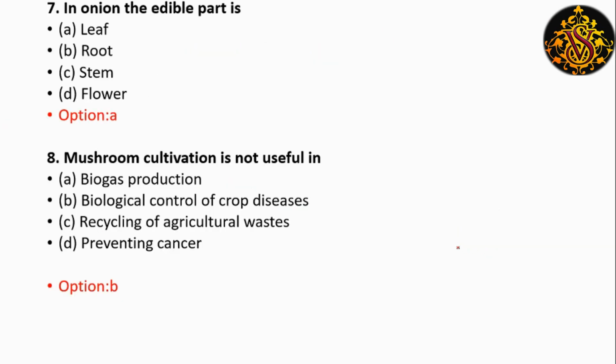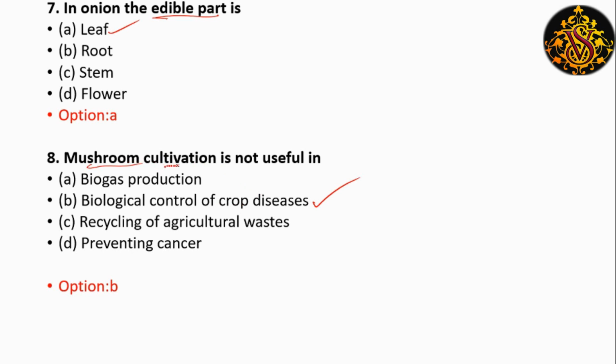And the next question is, in onion, the edible part is leaf. Okay, the edible part is leaf. And next one, mushroom cultivation is not useful in biological control of crop disease.